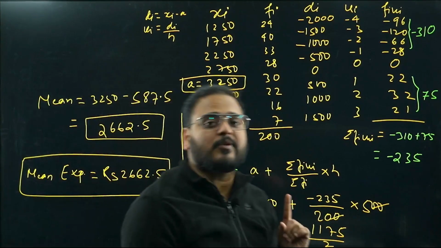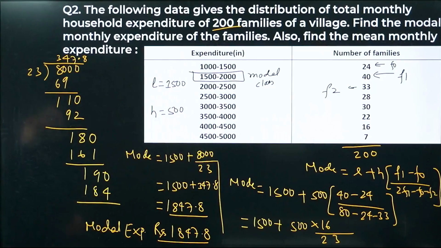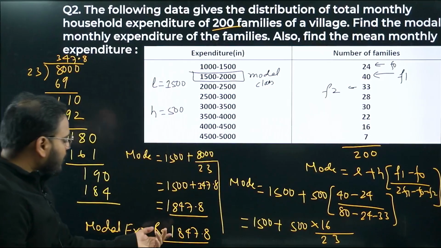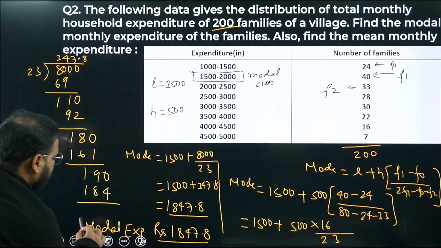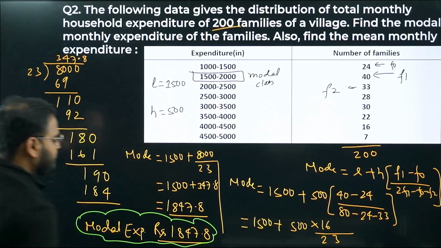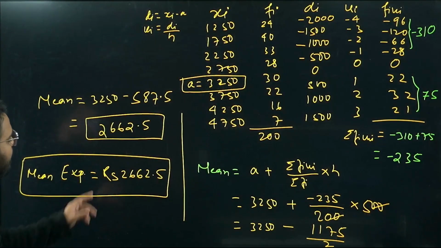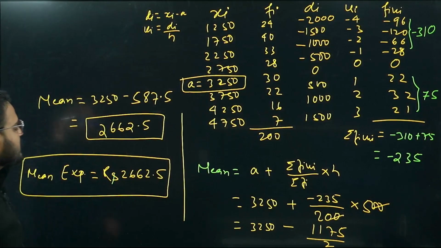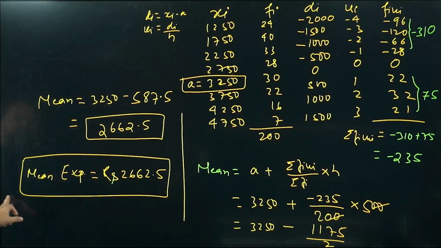From NCERT this question is there, a very very good question. Please have a look, sir. From the beginning we got the modal value as 1847.8. I'll box it to make sure that you know the answer is over here. Have a look. 1847.8 is the modal expense, and the mean expense is coming as rupees 2662.5. If you're getting a different answer, let me know.